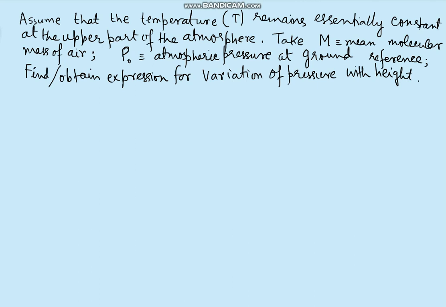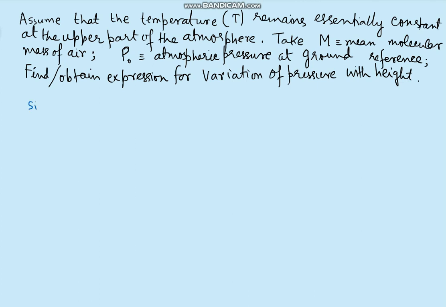Assume that the temperature capital T remains essentially constant at the upper part of the atmosphere. Take capital M equal to the mean molecular mass of air. P naught is the atmospheric pressure at the ground reference. Find or obtain an expression for the variation of pressure with height. The question says that with the height the pressure changes, and we know that with height the pressure decreases.